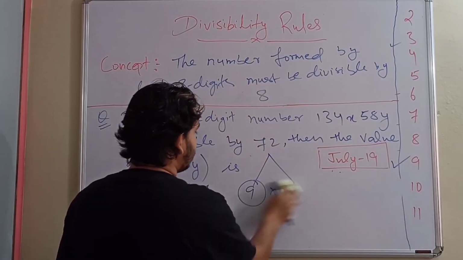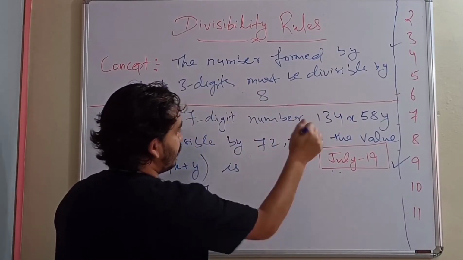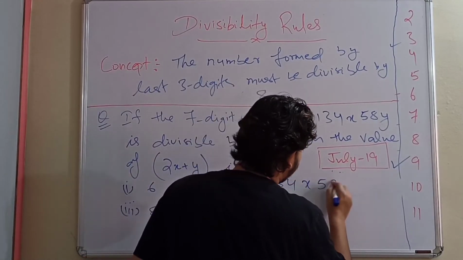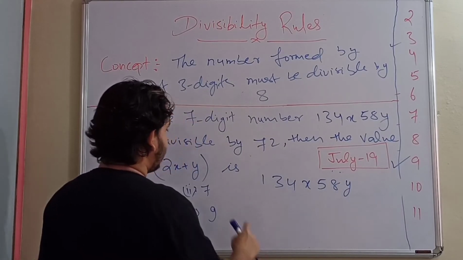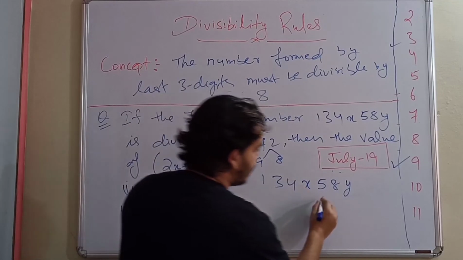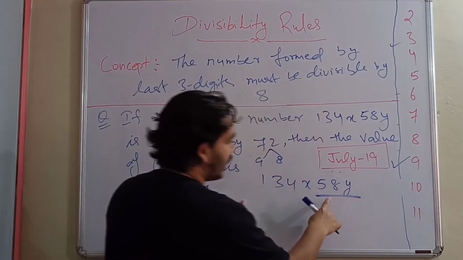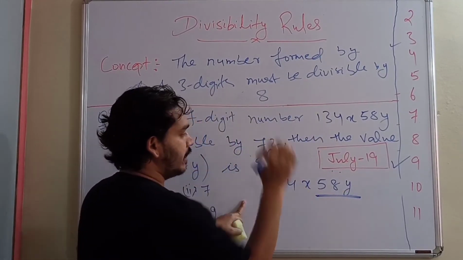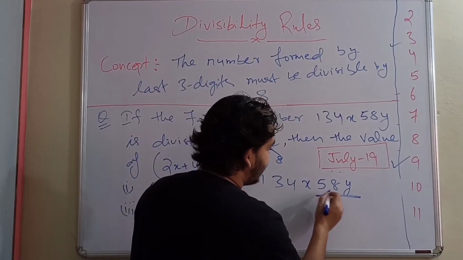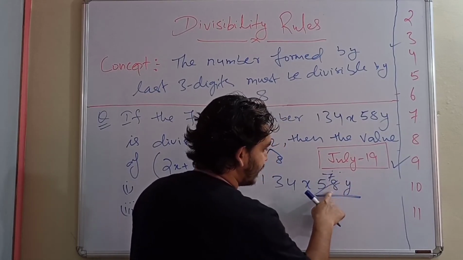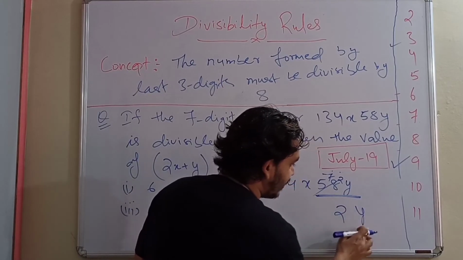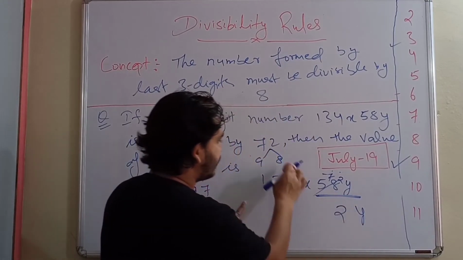Now if you take this number 134x58y, then to check divisibility by 8, the number found by the last 3 digits must be divisible by 8. So the number found by the last 3 digits is 58y. If I go on dividing, 8 7s are 56, 2 will remain. Now beside 2, at the value of y, what should I keep so that it is divisible by 8?